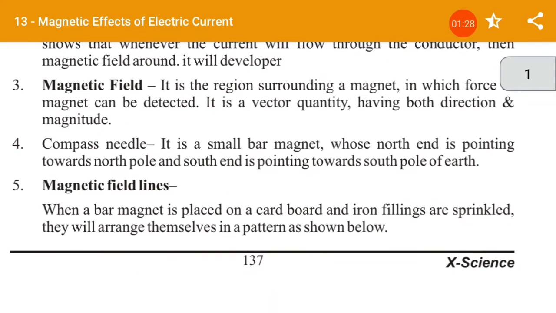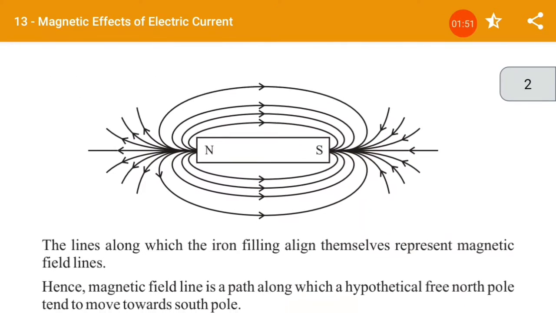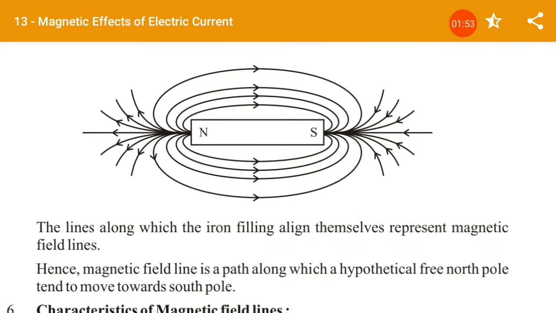Compass needle is a small bar magnet, whose north end points towards the north pole and south end points towards the south pole. Magnetic field lines: when a bar magnet is placed on a cardboard and iron filings are sprinkled, they arrange themselves in the pattern as shown. You can see that it shows us the magnetic field lines. It always starts from north to south direction.